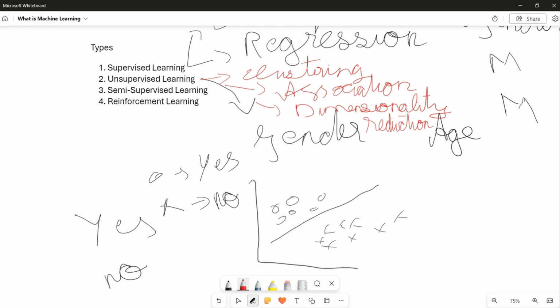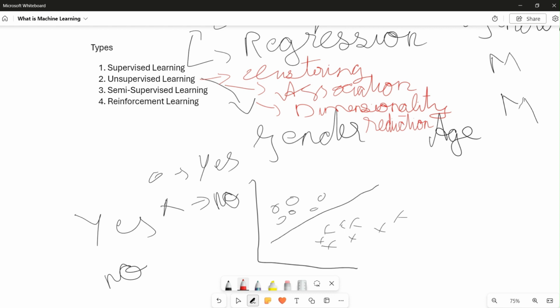And then dimensionality reduction. In our previous use case, we utilized gender and age for predicting the status of the loan. That is a simple use case with only gender and age. But there are use cases where we have more features, like 10, 20, 30. As the dimensions increase, they can become a curse to the machine learning model. If we increase the dimensions, our model won't be able to capture the proper relationships and patterns hidden inside the data, and also the actual information carried by the data. So we try to reduce dimensions by implementing algorithms like PCA, LDA, principal component analysis. Those kinds of algorithms can be utilized to reduce the dimensions of our data.